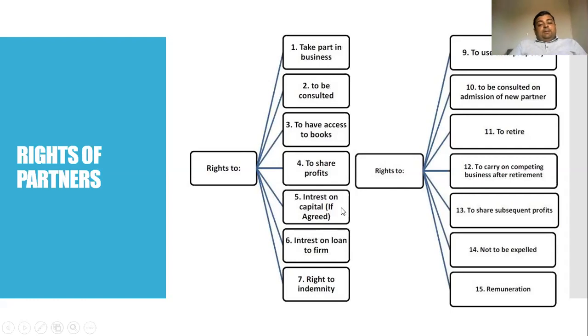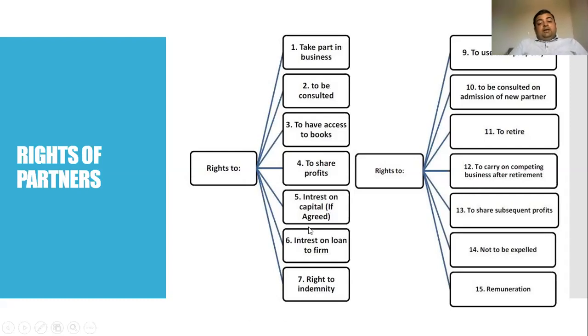As the partner has invested capital in the firm, he can claim interest on capital if it has been agreed under the partnership agreement. If it is not agreed there, then it is not possible.